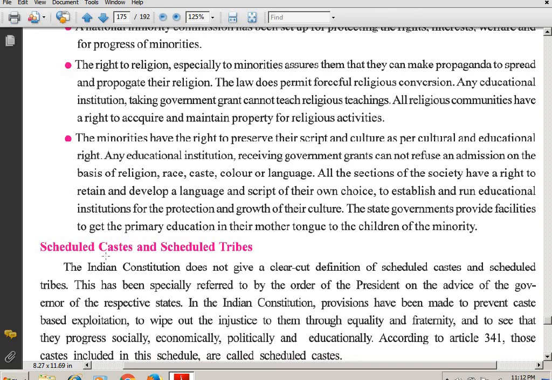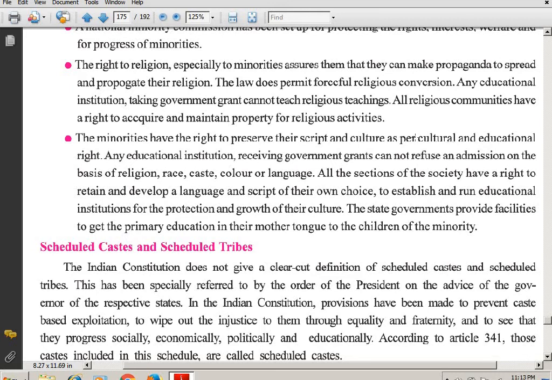The minorities have the right to preserve their script and culture as per cultural and educational rights. Those who are in minorities have the right to what? To preserve their script and their culture. They are supposed to be preserving and handing it over. We have been seeing about culture. The first seven to eight chapters in history are all about our heritage, so this also comes into that.